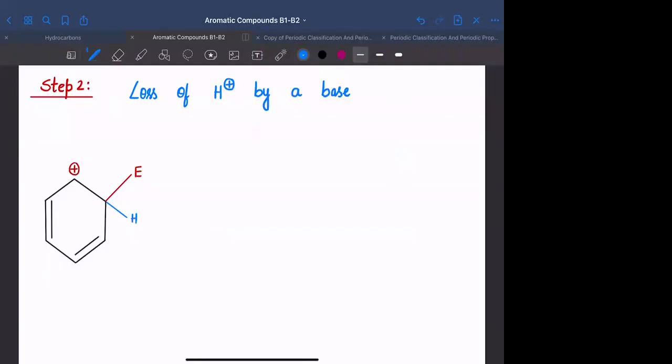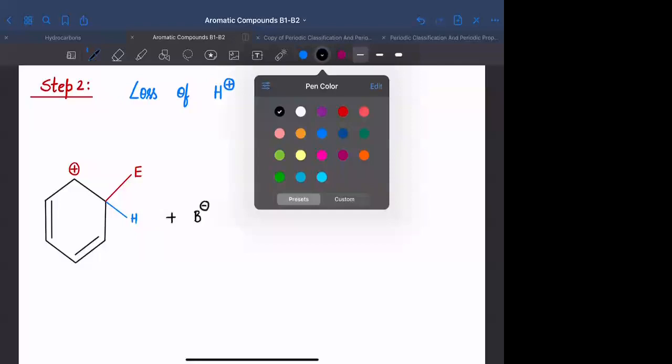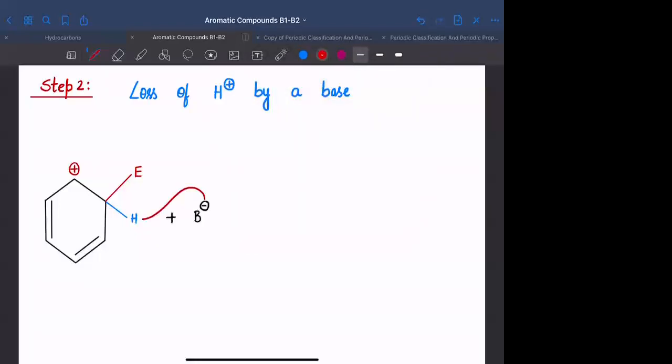System के अंदर, in any of the reaction, there will be some base, and that particular base will be attacking the hydrogen which is present on the benzene ring, and it will be removing that in the form of H positive. A base is one which accepts H positive, right? So base जो है, it will be removing H positive from the benzene ring.